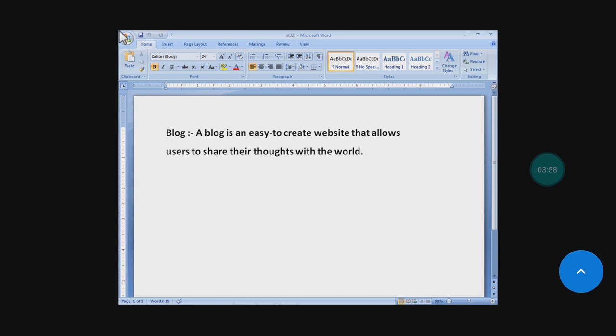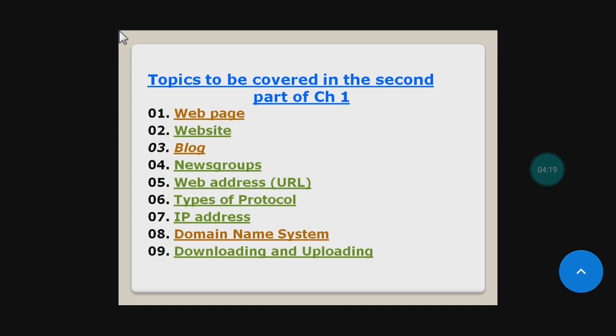Students, a blogger is someone who writes contents for a blog. And what is blogging? The art of writing a blog is called blogging. Blogs can provide up-to-date news, health tips, sports, and much more.